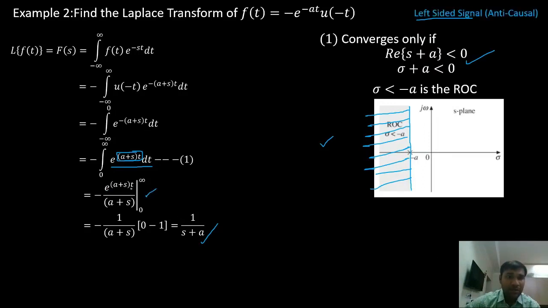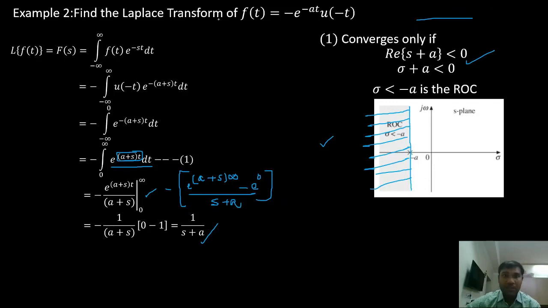Now if I substitute t equal to infinity, what happens? e power a plus s into infinity, minus e power 0, divided by s plus a, right? Now what is my a plus s here?